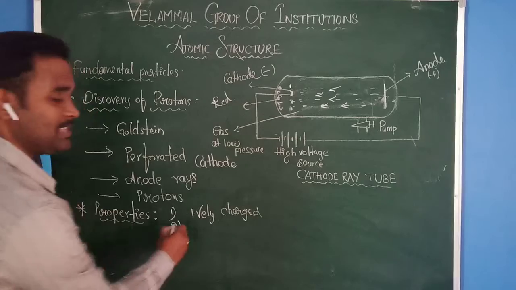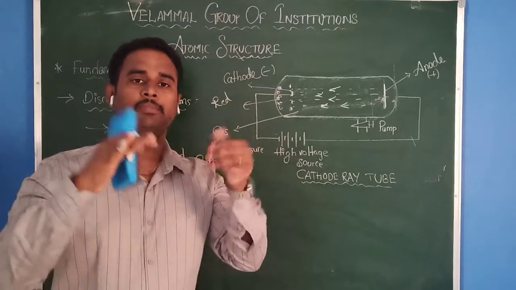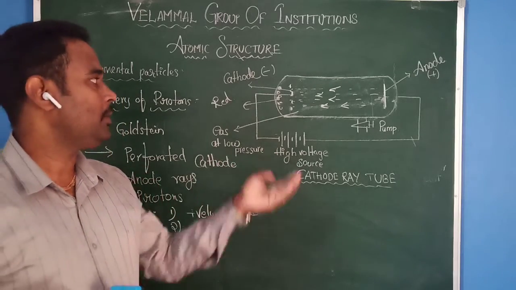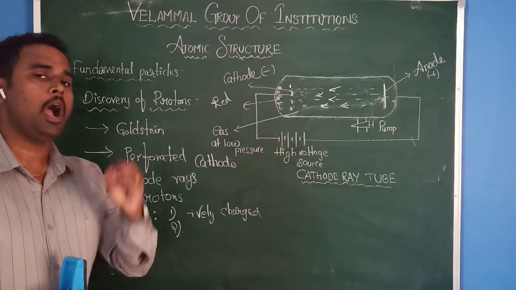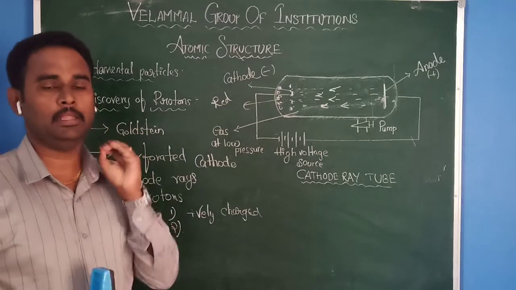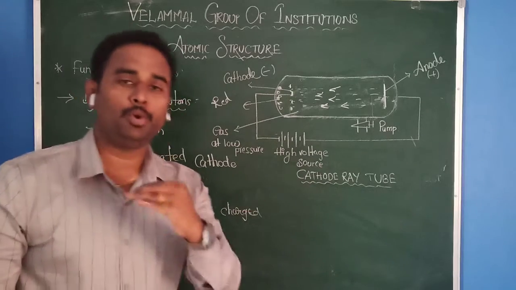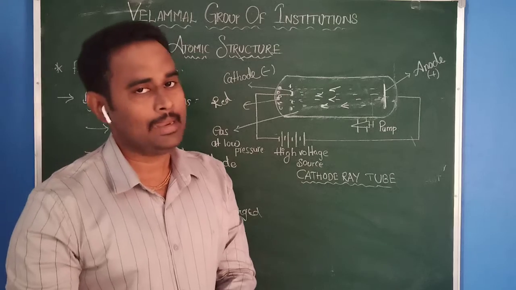Second one: these positively charged particles are also deflected by both magnetic and electric field, same like electrons. How electrons are deflected by the magnetic field and electric field, same like that protons are also deflected by both.